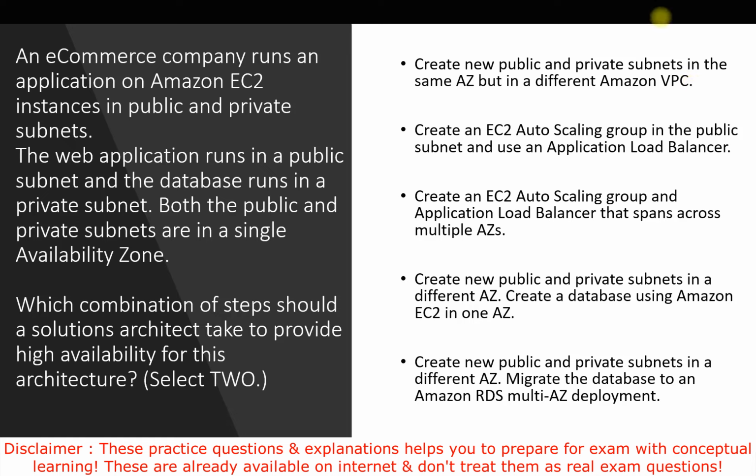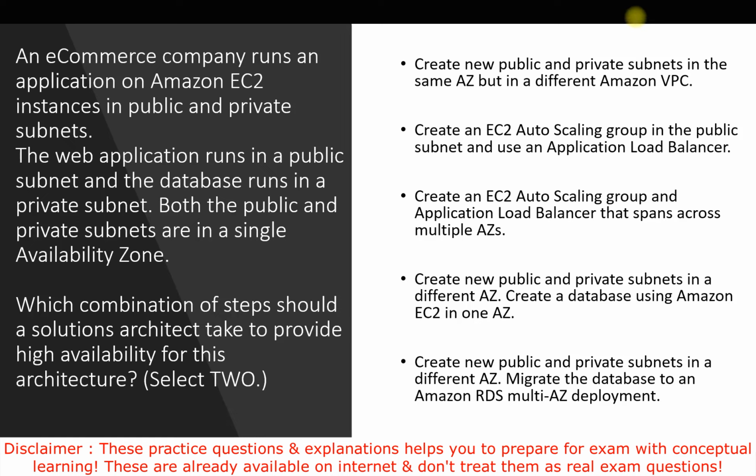So that's why the first option is not correct. If I talk about the second option, create an EC2 auto scaling group in the public subnet and use an application load balancer, this is also not correct because it does not achieve high availability, and in the question they are looking for high availability. This solution will not provide us high availability. So we are looking for a solution where we need multiple public subnets across multiple availability zones. So the second option is wrong here.